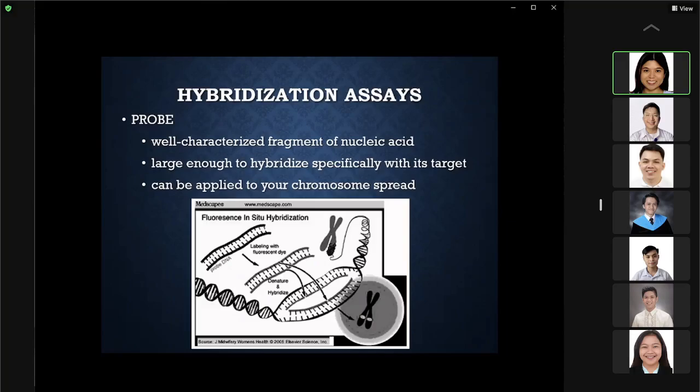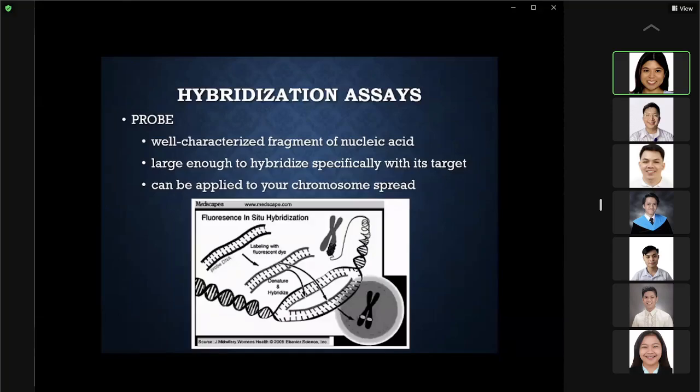These hybridization assays can be applied to your chromosome spread, so the chromosome itself is being utilized. So they undergo different steps wherein you have